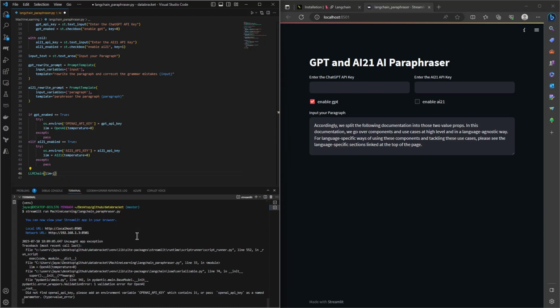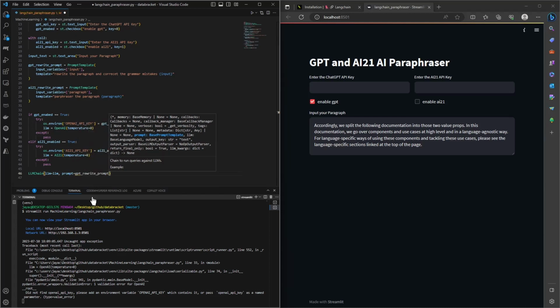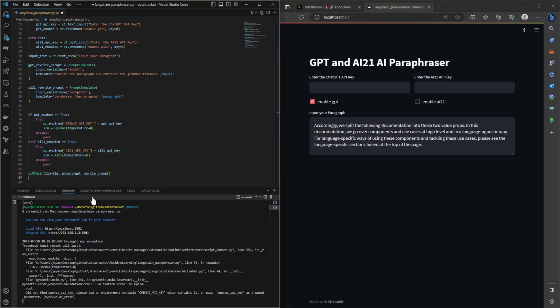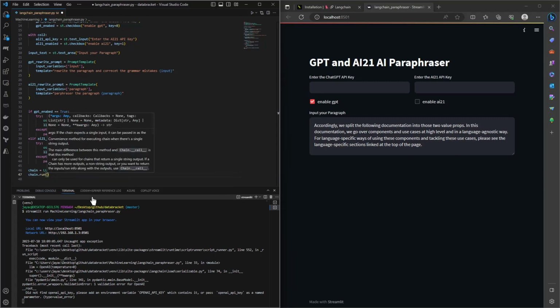The reason I'm keeping the name of both variables the same is because we have to pass one, and with that we have to pass the prompt, whatever prompt we want the LLM to be fed with. So we'll pass GPT prompt first, GPT rewrite prompt, and this will rewrite the prompt for us, and we can simply run this now. Let's put this into a variable called chain, and we can run the chain like chain.run, and we have to pass the input, right?